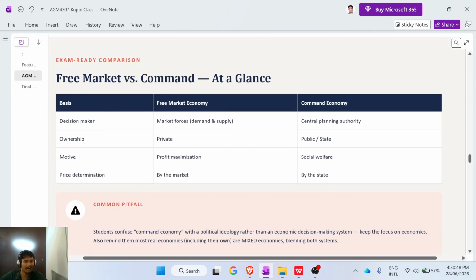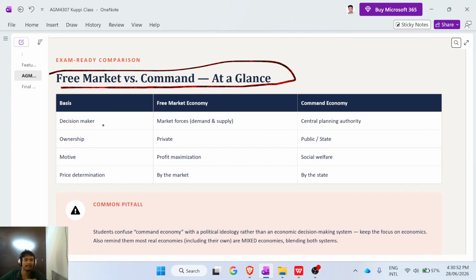Now we can discuss free market economy versus command economy. The main thing is the decision maker. In a free market economy, individual people and private businesses will make decisions about demand and supply and about the business.